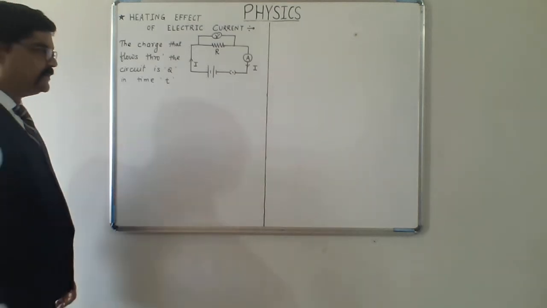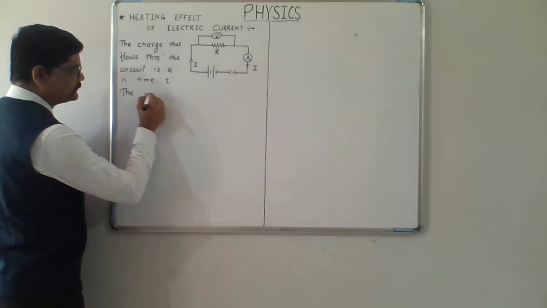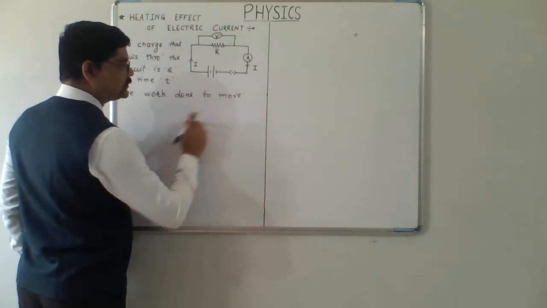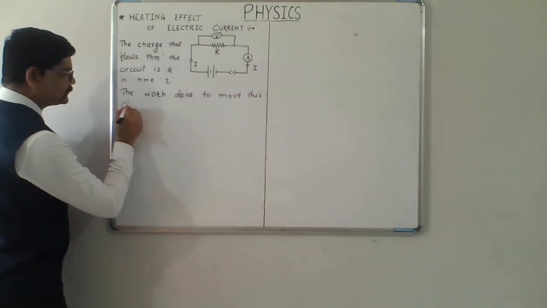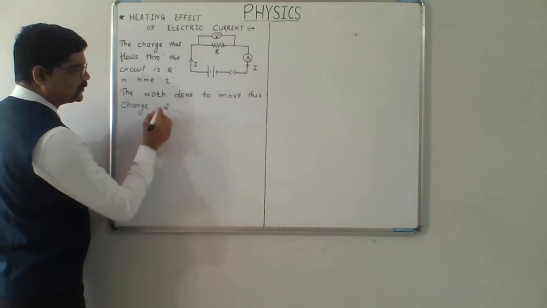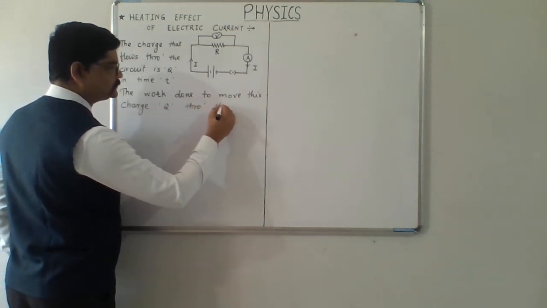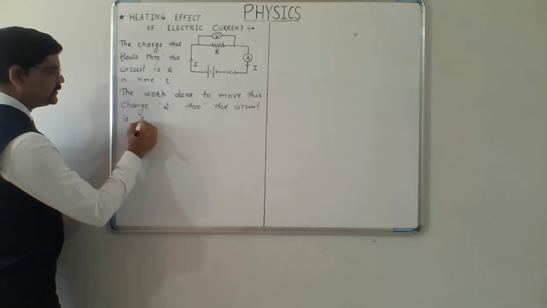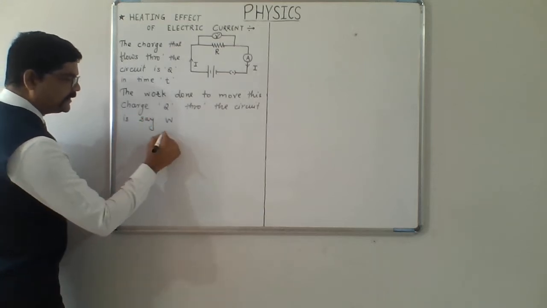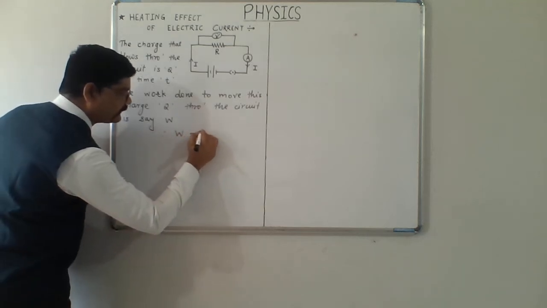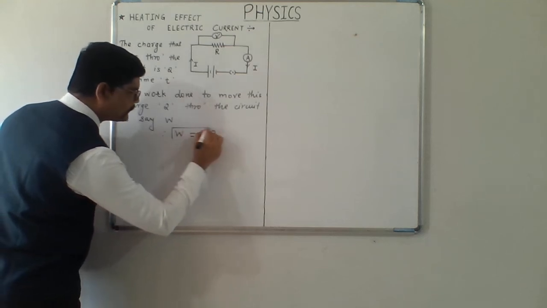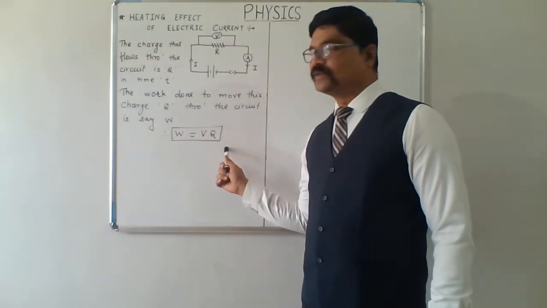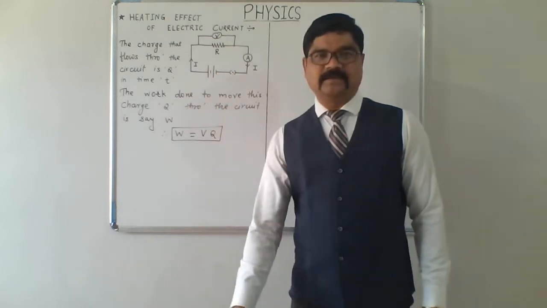In this way, the work done to move this charge Q through the circuit is, say, W, and hence we can use the formula W equals V into Q. W is the work done to move charge Q through the potential difference of V volt.